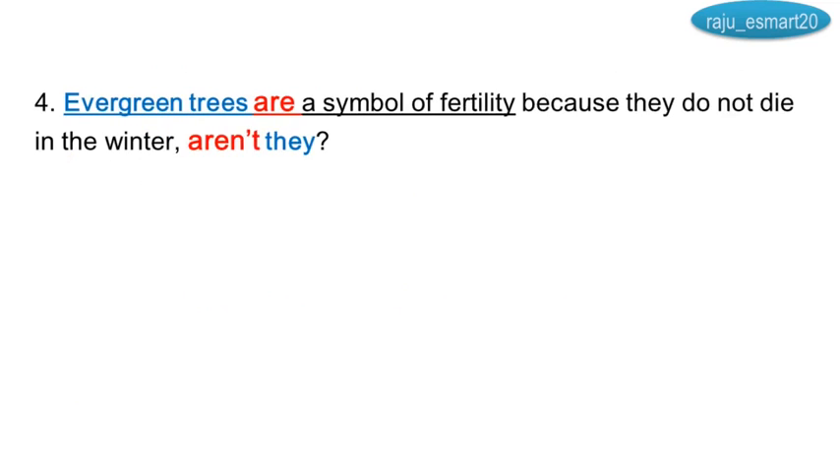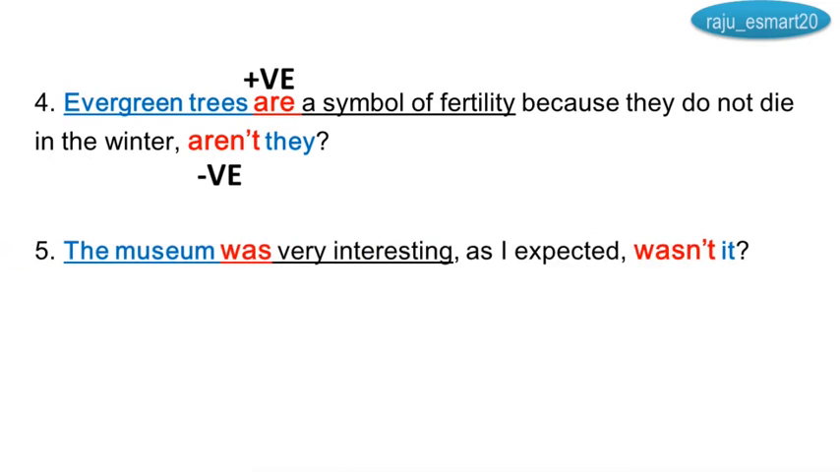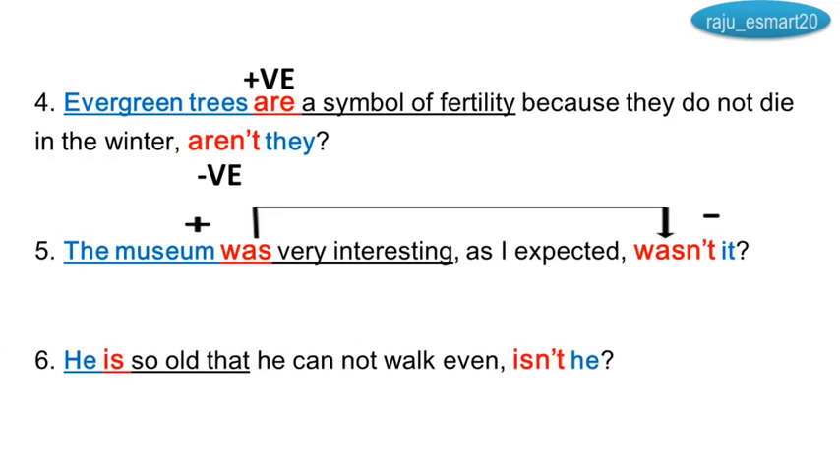Evergreen trees are a symbol of fertility because they do not die in the winter, aren't they? Because are is here, aren't I took, positive, negative. Evergreen trees are there, no? So I took they as a pronoun. The museum was very interesting as I expected, wasn't it? Was there? Wasn't. The museum, it I took as a pronoun. He is so old that he cannot walk even, isn't he? He is so old, it's an independent clause, so I took isn't he.